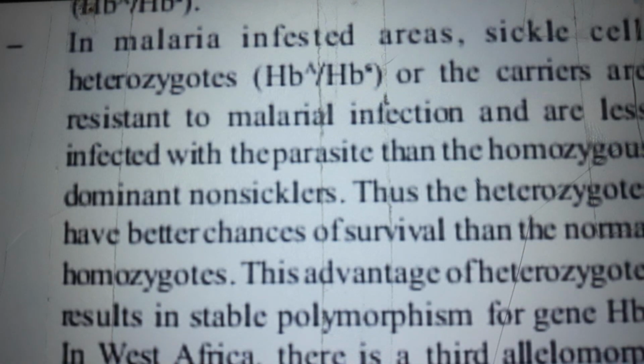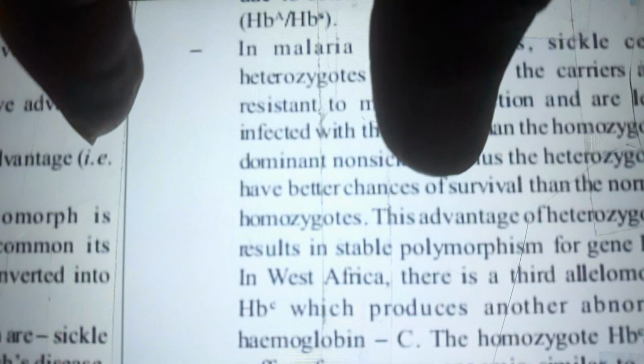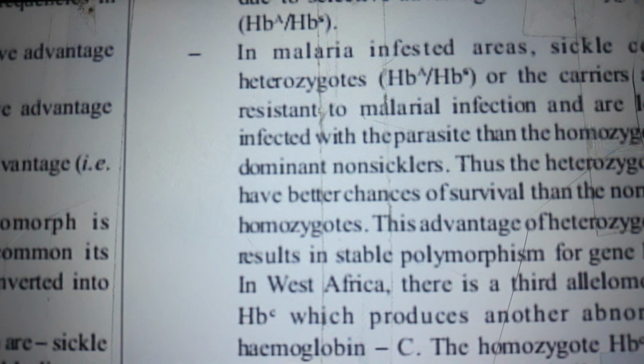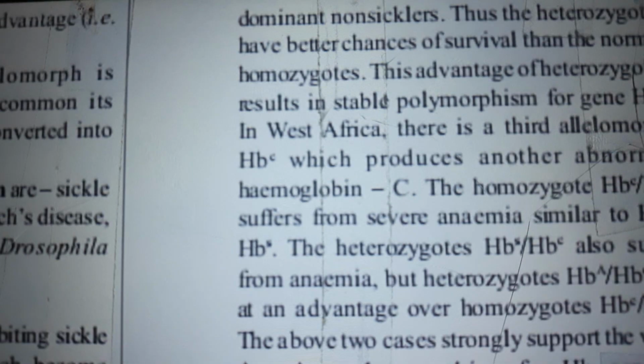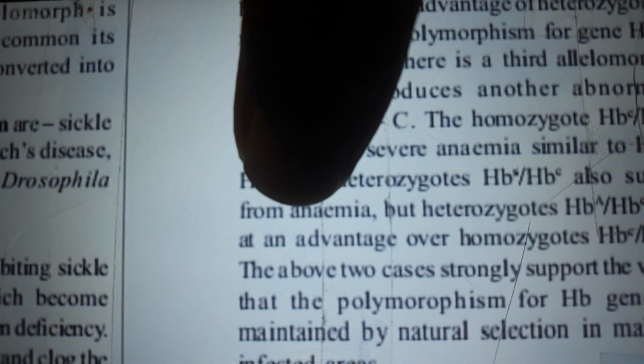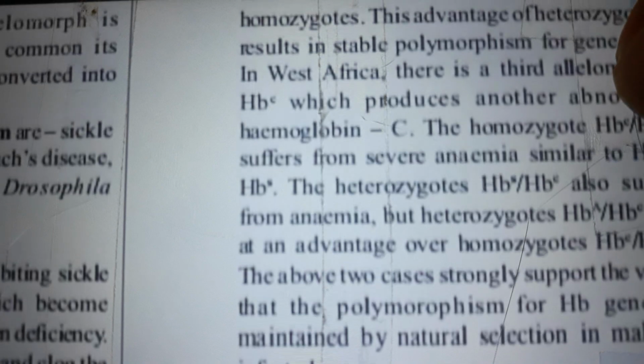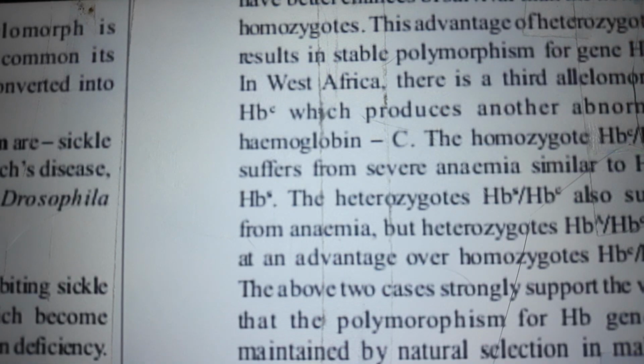In malaria-infested areas, sickle cell heterozygotes, or the carriers, are resistant to malarial infection and are less infected with the parasite than the homozygous dominant non-sicklers. Thus, the heterozygotes have a better chance of survival than the normal homozygotes. This advantage of heterozygotes results in stable polymorphism for gene Hbs.